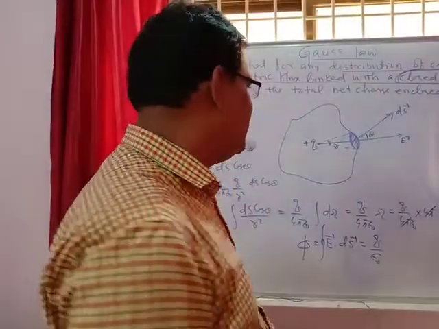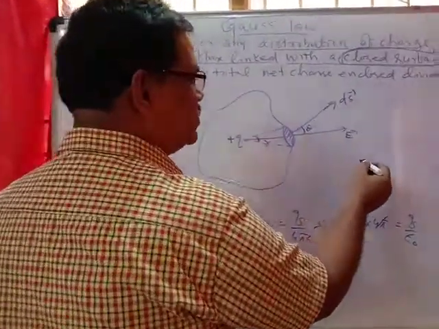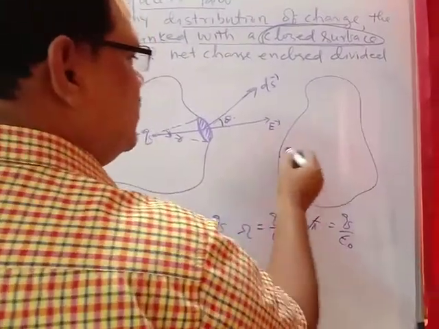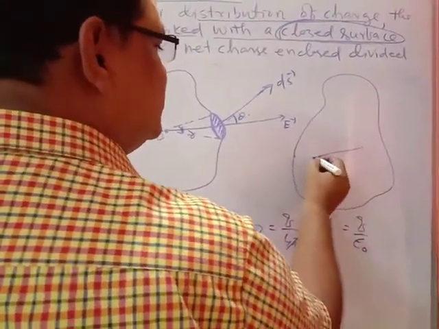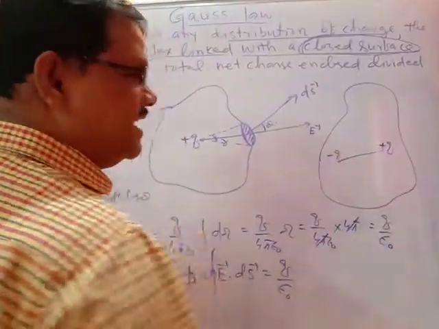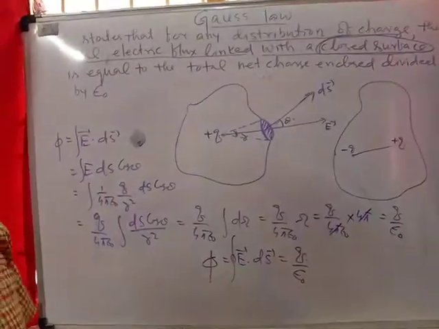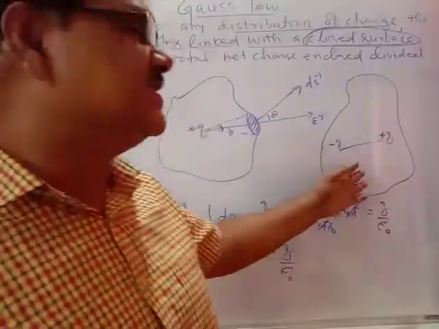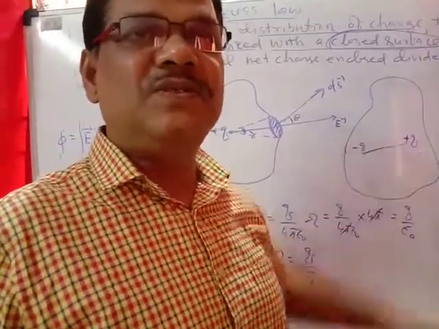In a similar manner, suppose a dipole, with charges minus q and plus q, is enclosed by a closed surface. Both charges are equal in magnitude and opposite in nature. What will be the total flux linked to the closed surface? It will be 0.